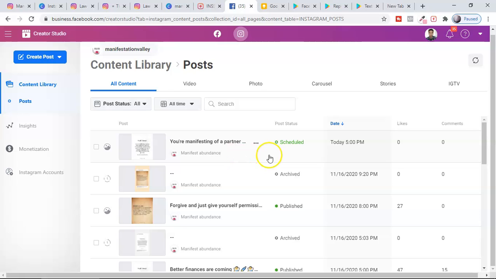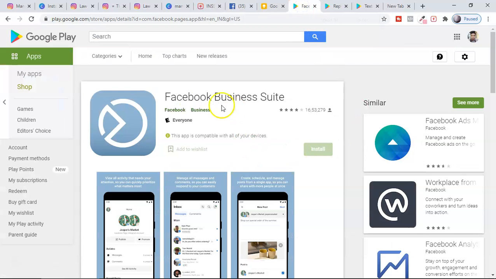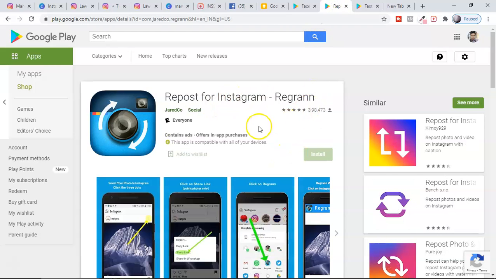And now if you're doing it from your phone, then you can use this app. This is again free. You can download it from Google Play, like Facebook Business Suite, which I am using because most of my posts I'm posting from my phone only. So I use Facebook Business Suite to schedule my posts and to repost or to download other people's content.